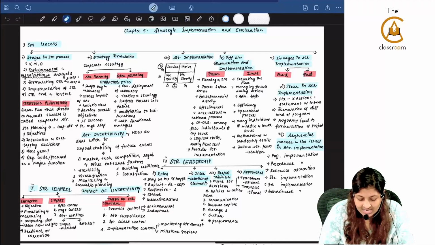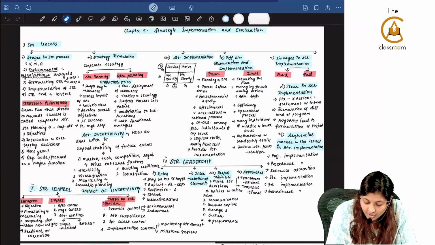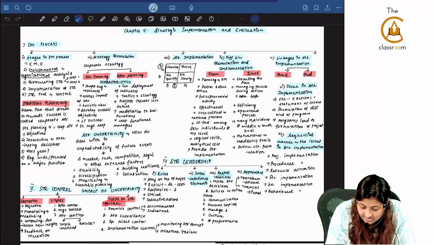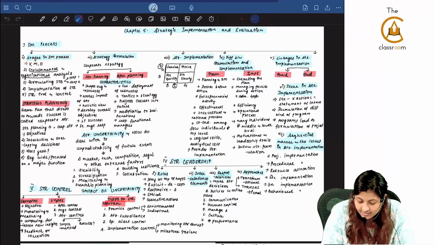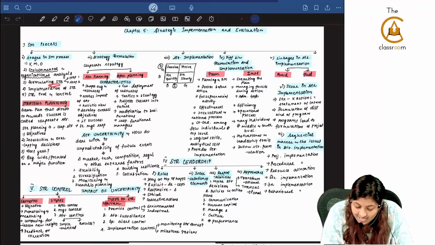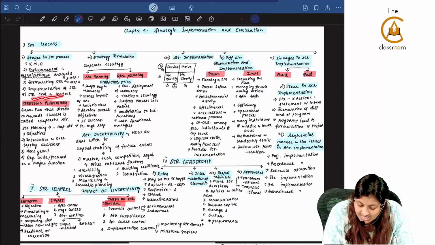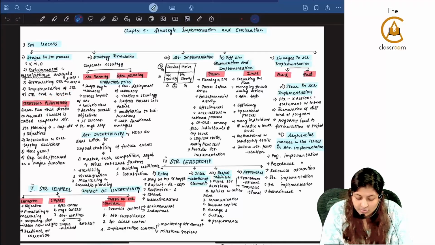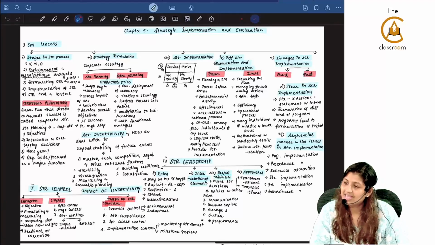Now here under SM process we saw what are the stages in SM process. The first one is vision, mission, objectives, environmental and organizational analysis. If you remember, environmental screening, organizational analysis. Formulating a strategy, there is a 2 step process for formulating a strategy, then implementation of the strategy, and strategic evaluation and control. This is stages in SM process.